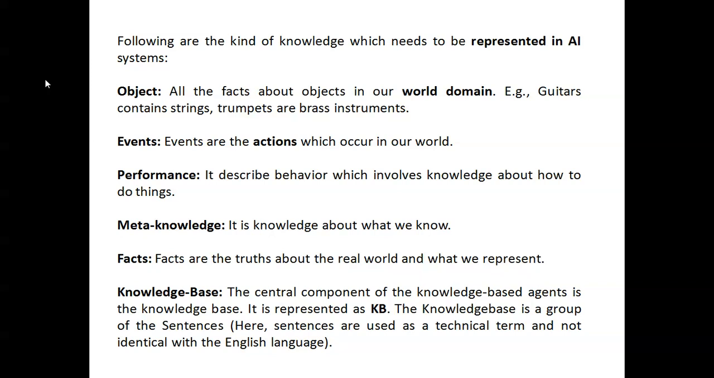So the representation of knowledge: first one is object. Object is the domain, for example a guitar, that contains strings, drum sets, or brass instruments. Similarly, event, that's an action which occurs in the world, and performance, which involves knowledge about how to do things, and meta knowledge. What we know, that is meta knowledge, and facts. The true facts about the real world. What we represent, that's a fact.